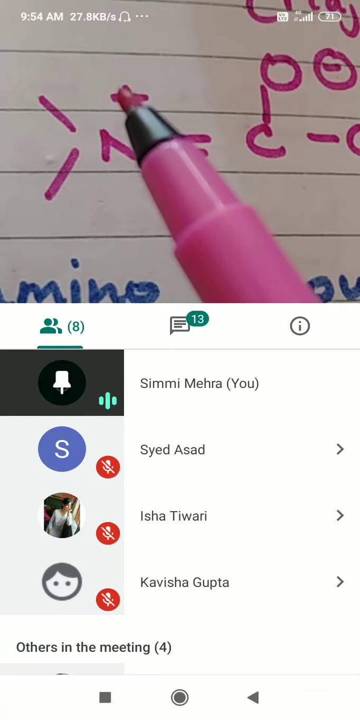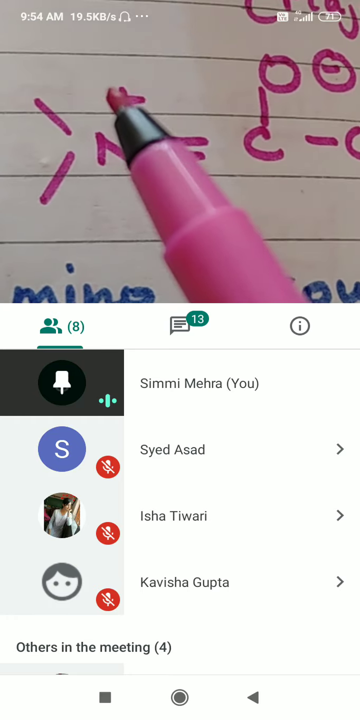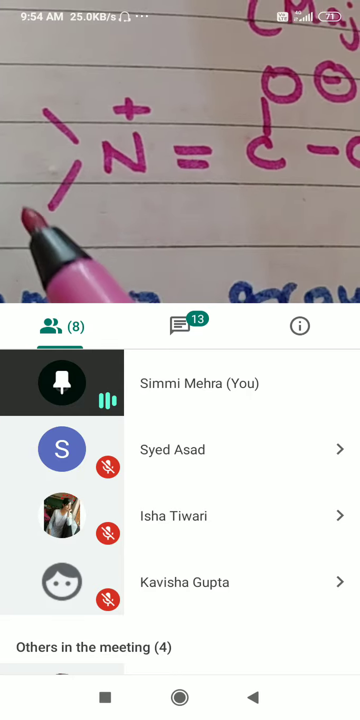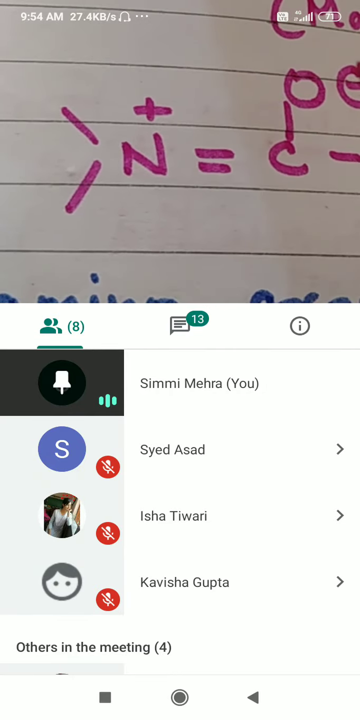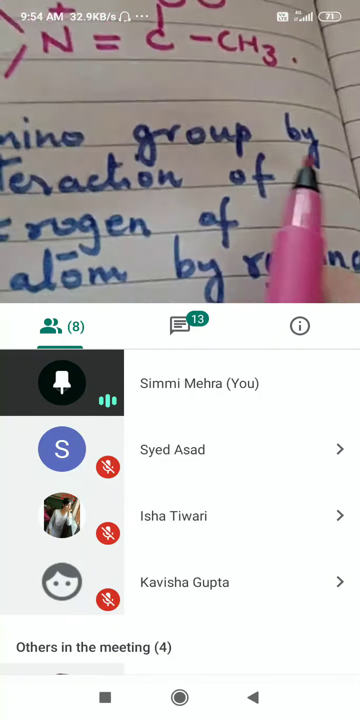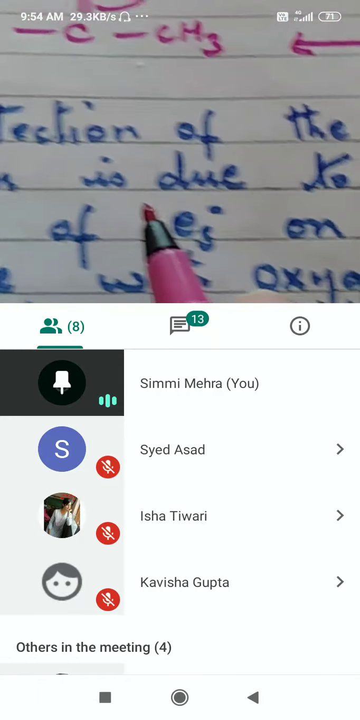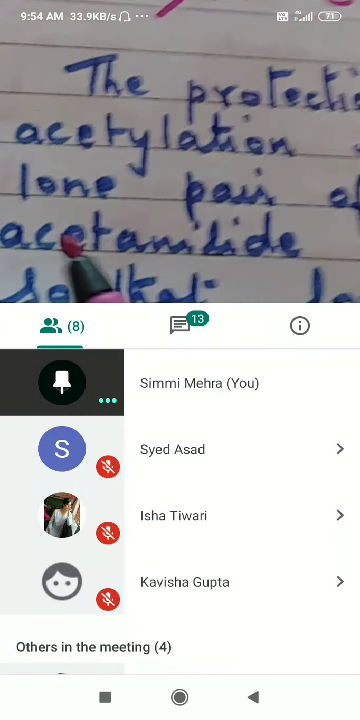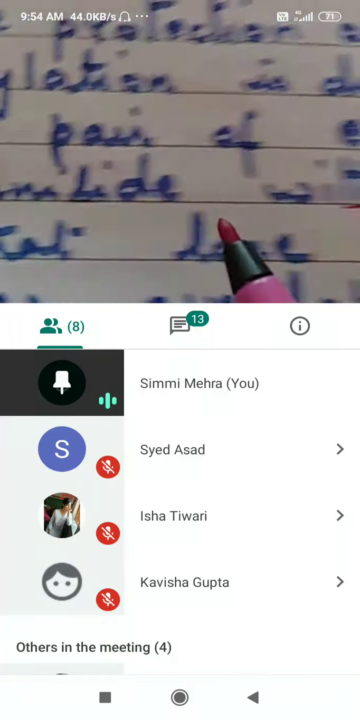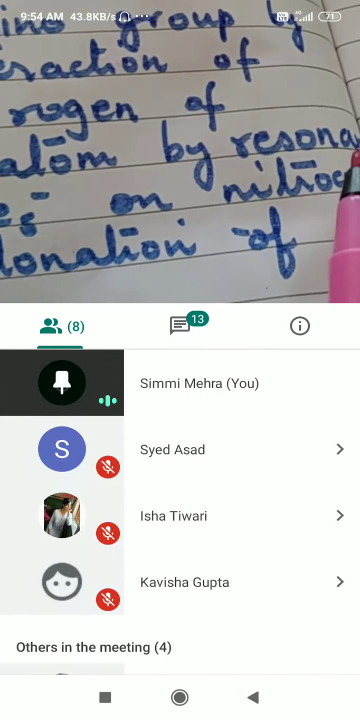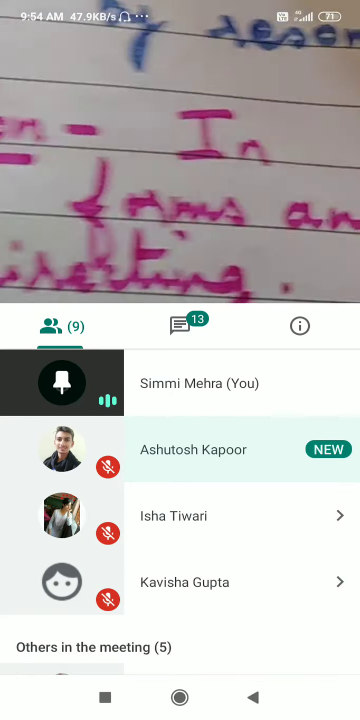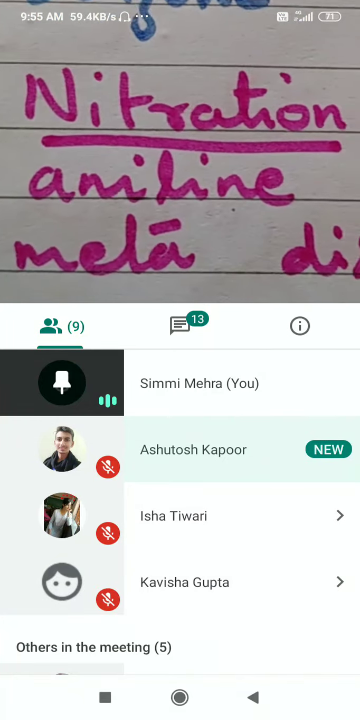So we have decreased the activating effect of the NH2 group by treating it with acetic anhydride in presence of pyridine, and we are getting acetanilide, which on treatment with acid gives back the NH2 group. The protection of the amino group by acetylation is due to interaction of the lone pair of electrons on nitrogen of the acetanilide with the oxygen atom by resonance, which I have just explained to you. All right, now the next reaction is nitration. First one was bromination, now it is nitration.